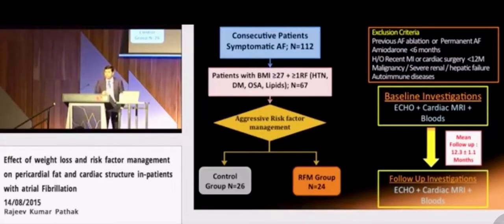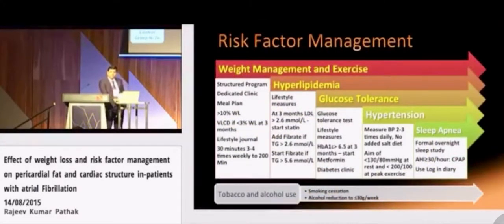Both groups underwent baseline investigations, including echocardiography, cardiac MRI, and blood tests. In addition, risk factor management group patients underwent dedicated risk factor management in a physician-led clinic. After a mean follow-up of 12 months, these investigations were repeated. Risk factor management was in keeping with AHA-ACC guidelines. This included weight management, where a structured program was delivered through a dedicated clinic. Meal plans were given with the initial target of 10% weight loss. Patients were advised to maintain a lifestyle journal.